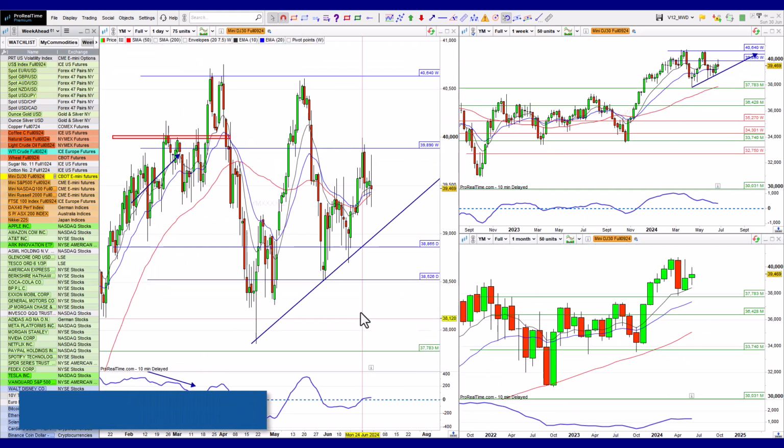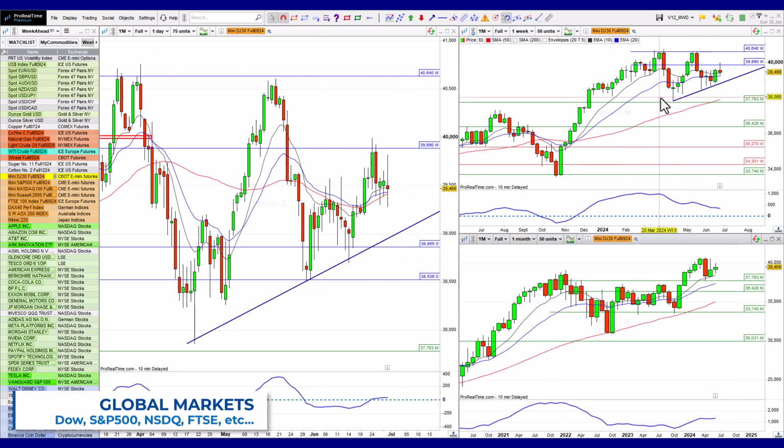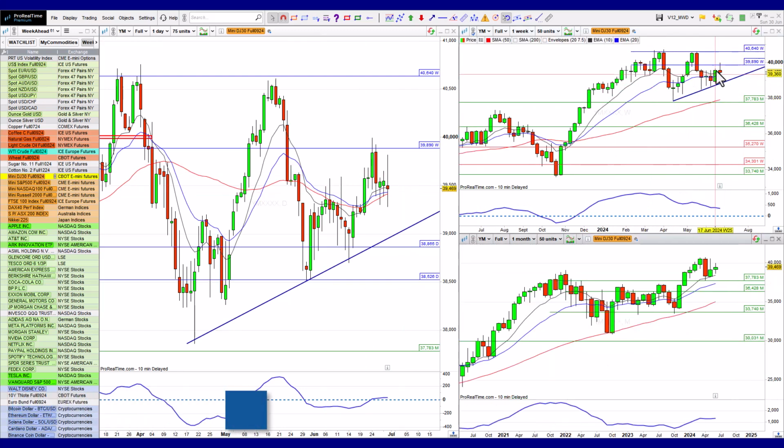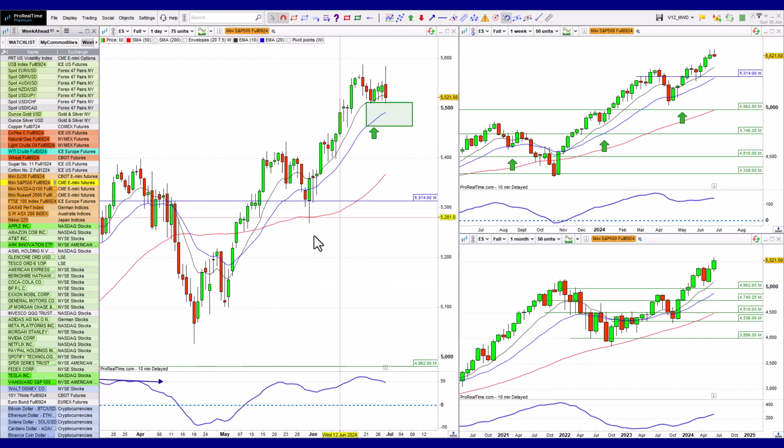All right, global indices, let's have a look at these. So I spoke about these potentially building up to a breakout to the upside here. So far, I would say it's still within that pattern. It hasn't really broken the pattern to the downside or the upside, excuse me, and therefore, by definition, this pattern is still forming and it is still intact. Okay, so then we've got this I find interesting.